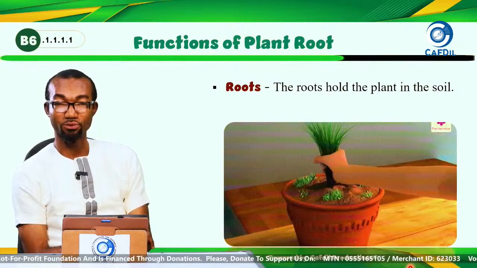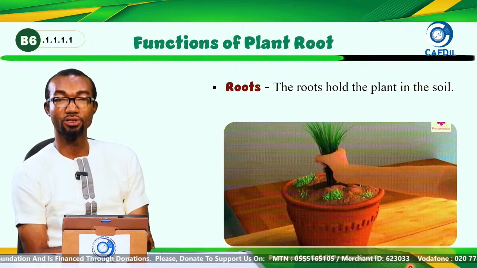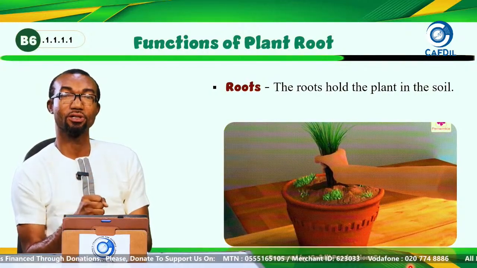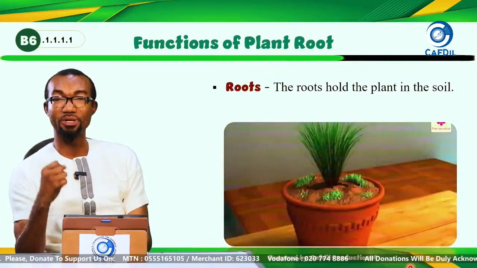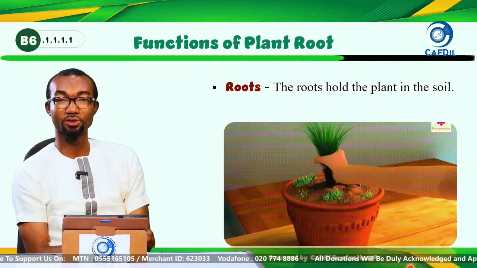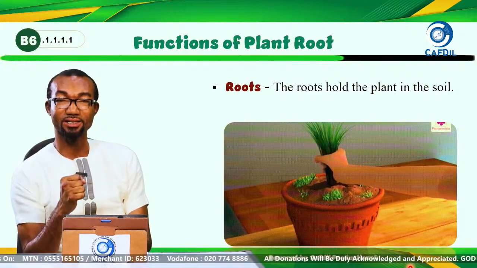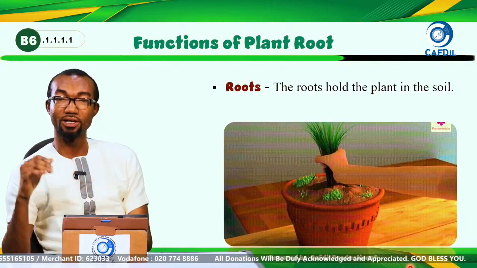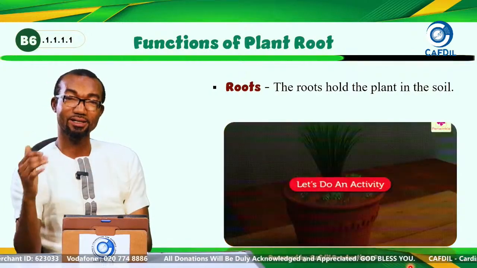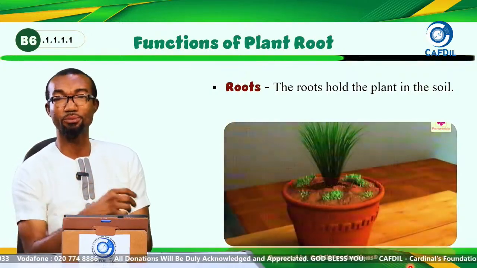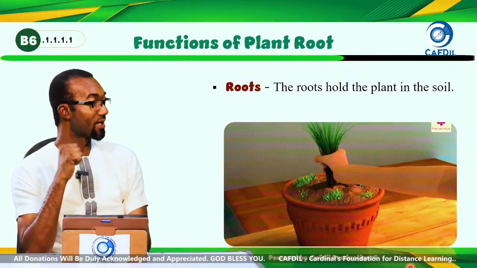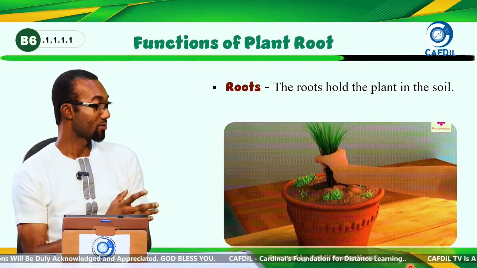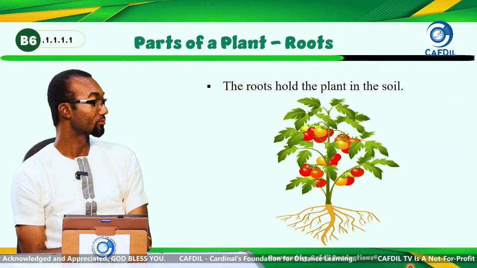So know that one function of the root is that it holds the plant firmly in the soil. If you go around, it is very difficult to uproot big trees from the soil. Sometimes they have to use machines, some simple machines like pickers, to go deep and remove the whole plant from the soil. So the root holds the plant in the soil. As you see, it's very difficult to remove.